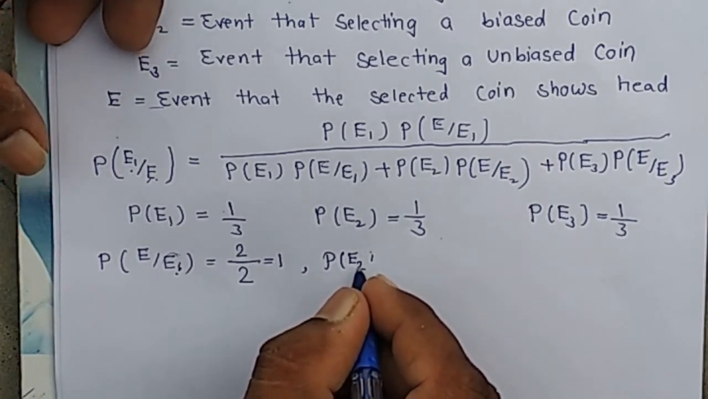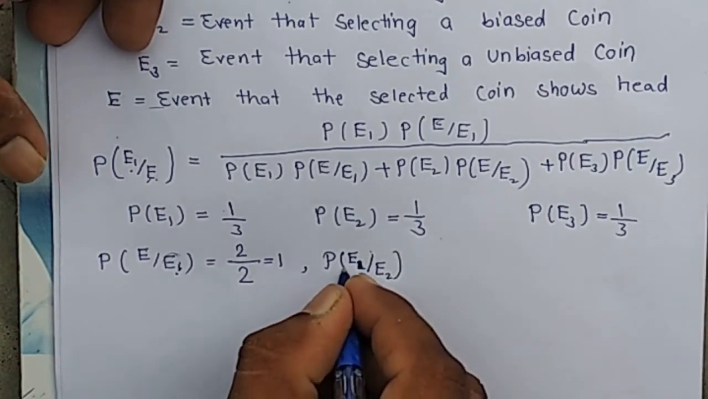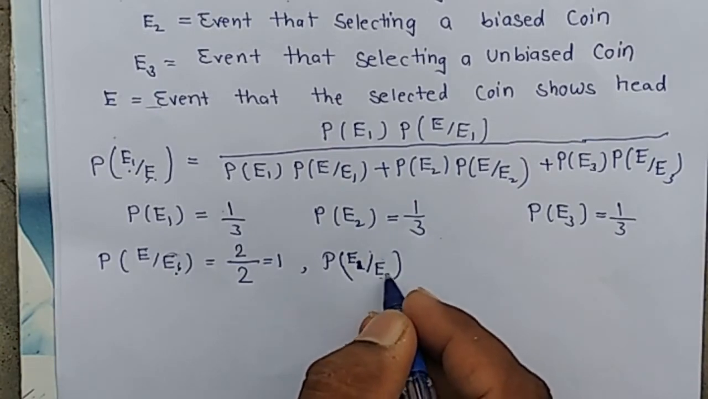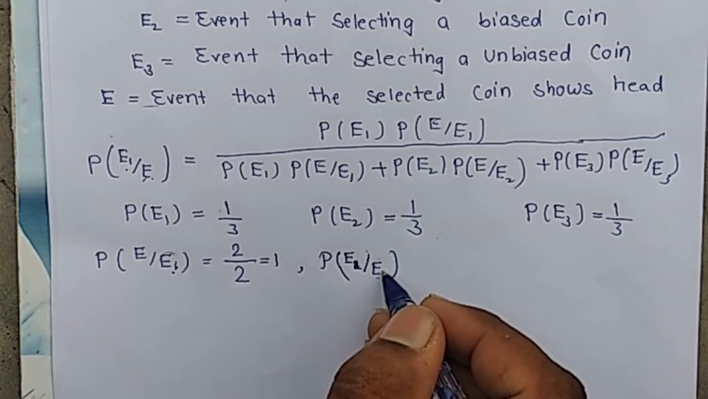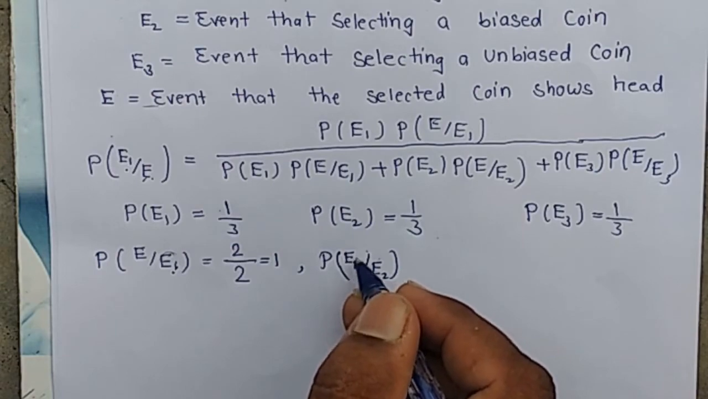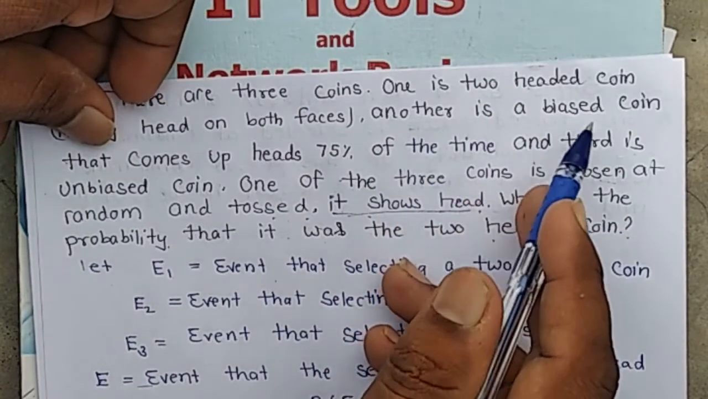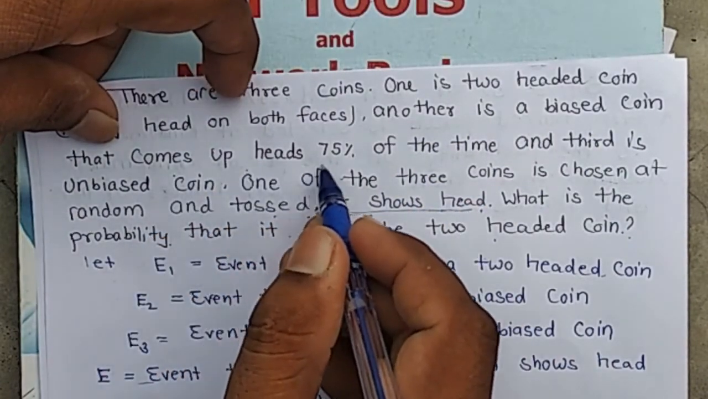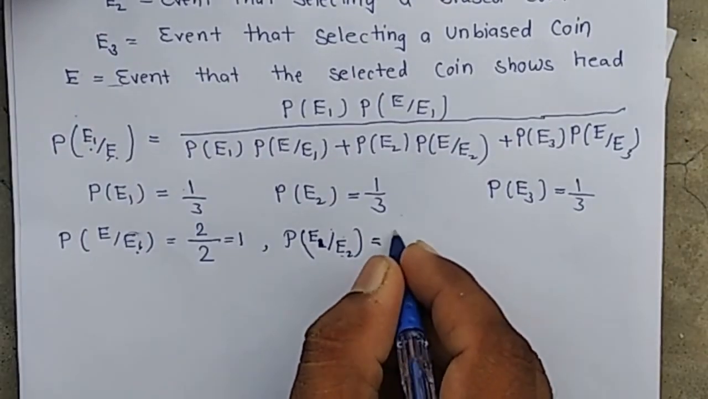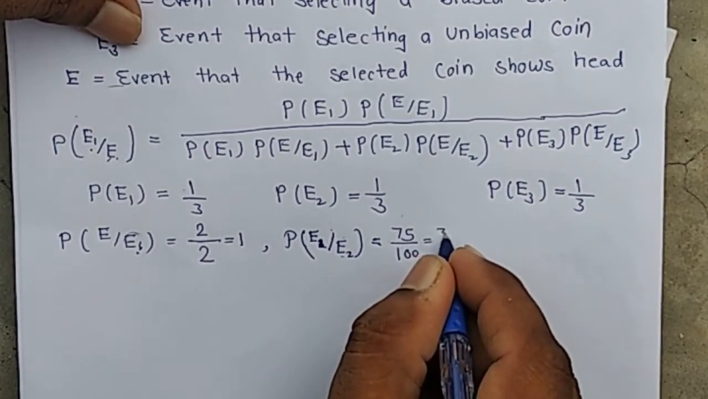Probability of E by E2. E by E2 means a biased coin is selected, it is given, and we have to find the probability that the biased coin shows head. Another is a biased coin that comes up with 75% chance of getting head. Then a biased coin shows head with probability 75 by 100, which is 3 by 4.